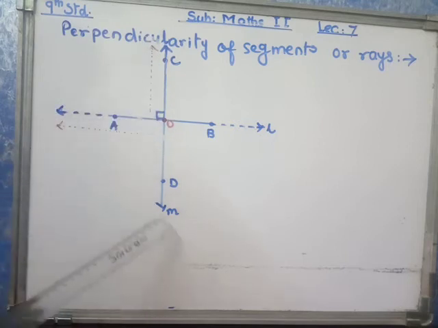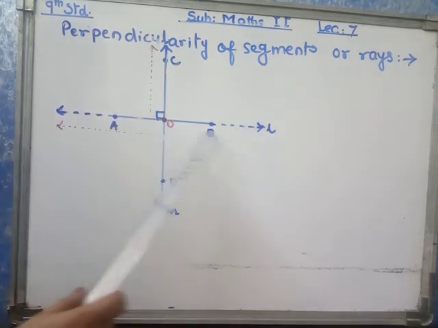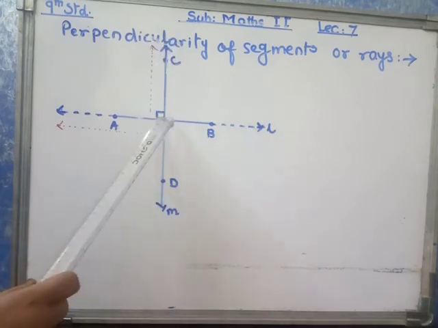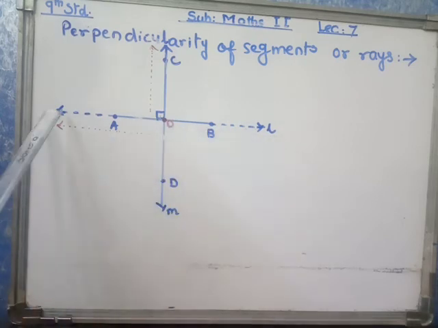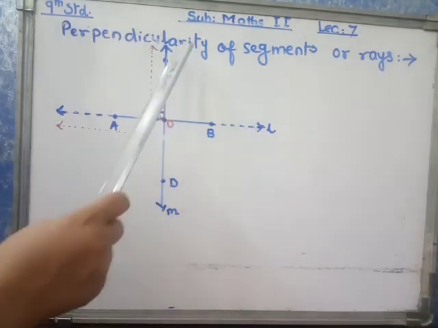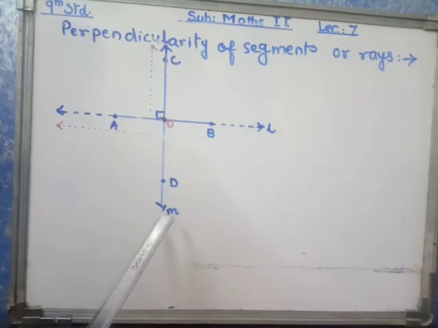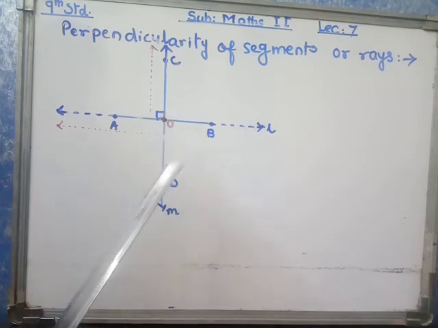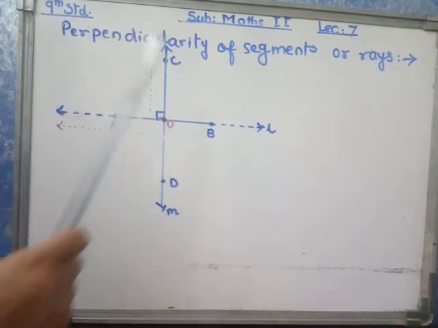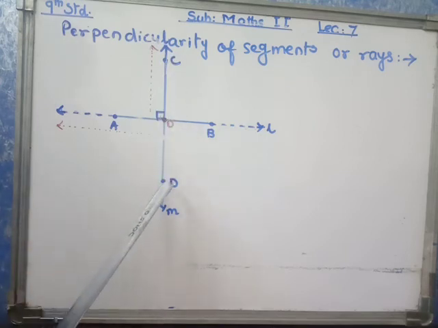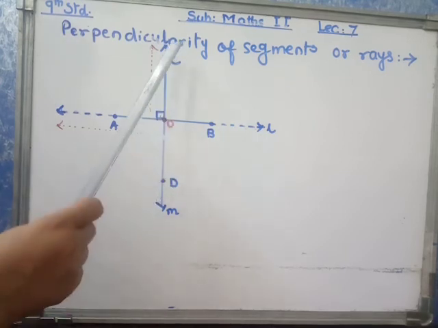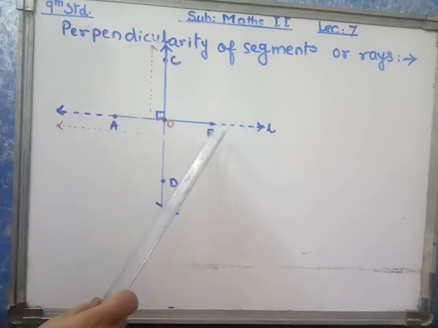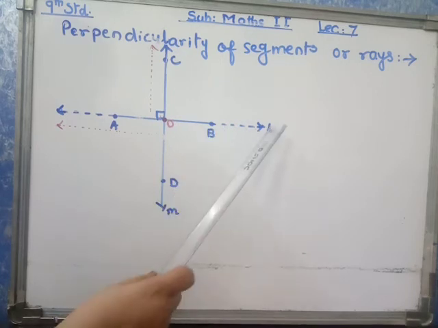This is line M. This is line L. Line M is perpendicular to line L. If this line M contains segment OC, segment OD, or in other words segment CD, then this segment CD is perpendicular to segment AB, which is a part of line L.